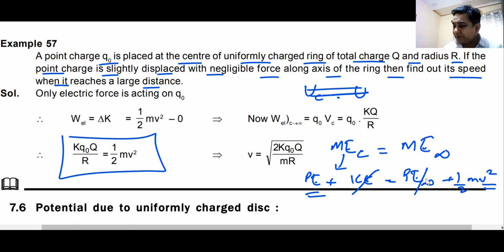Do we remember this? Same question. Here it is ring. There it was a sphere. Same question. Same question I think will come. Do we understand this? That is how you create or find out the escape velocity from Earth, or sometimes it